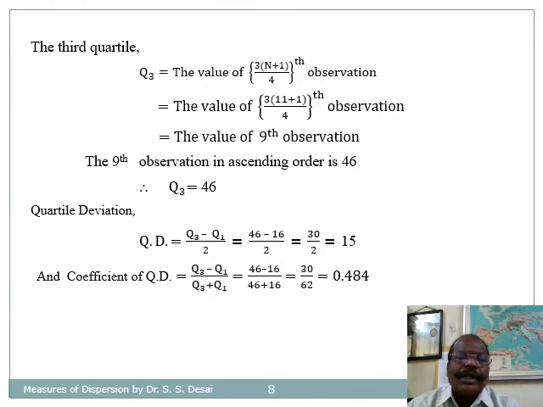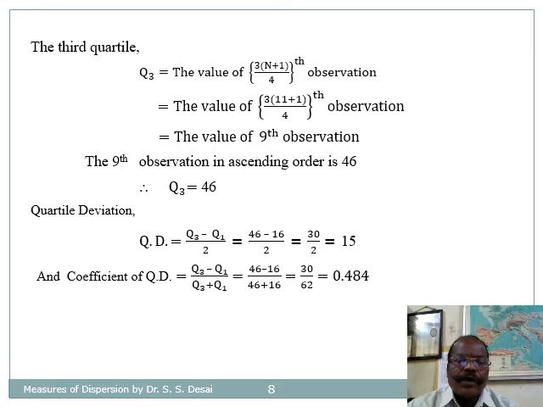The third quartile Q3 is equal to the value of the 3 into (n plus 1) divided by 4th observation. As n is 11, it comes to 3 into (11 plus 1), that is 12 divided by 4, so that will be 3 into 3, 9. So Q3 is equal to the value of the ninth observation. The ninth observation in ascending order is 46, and therefore Q3 is equal to 46.